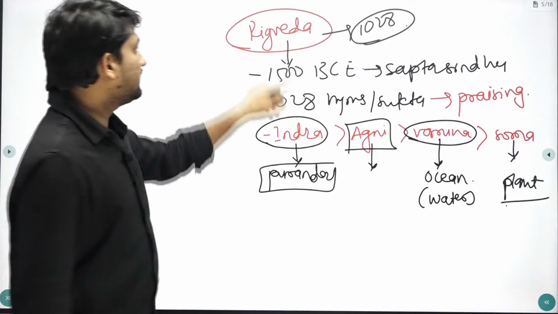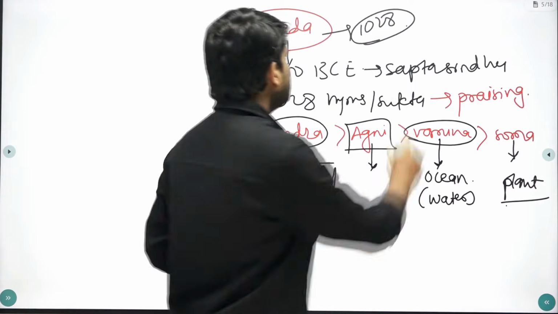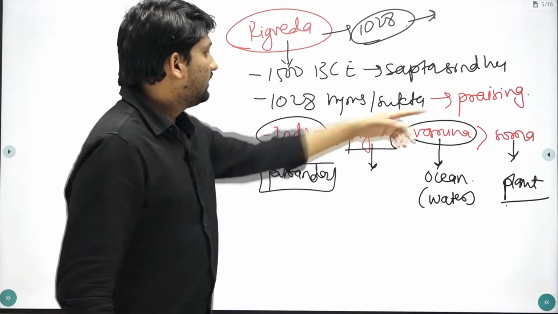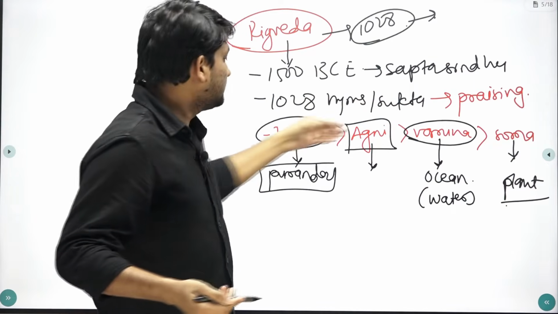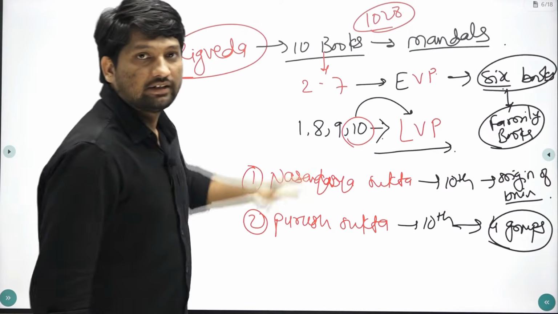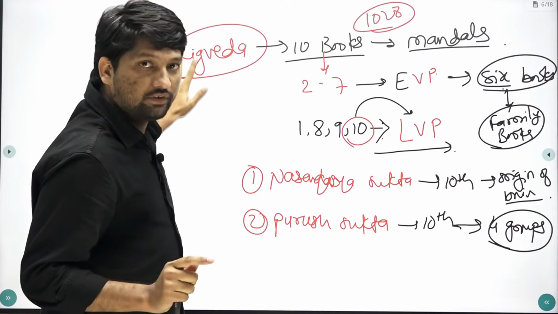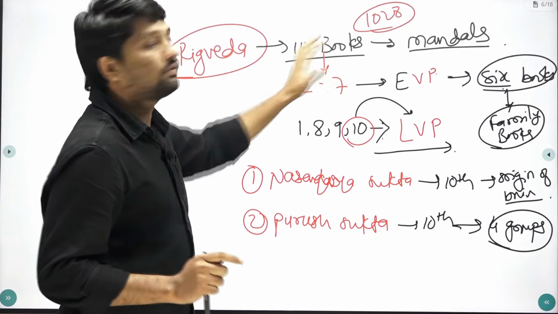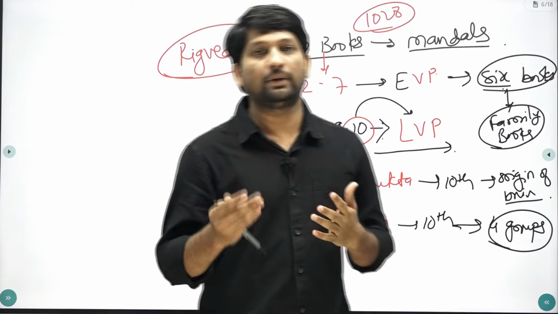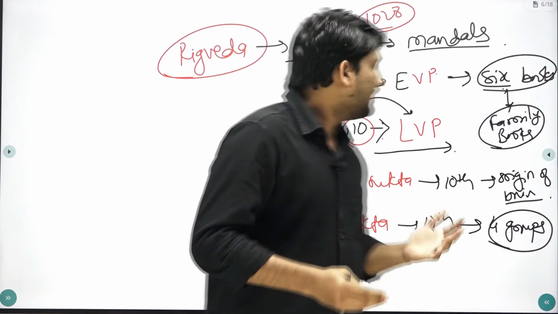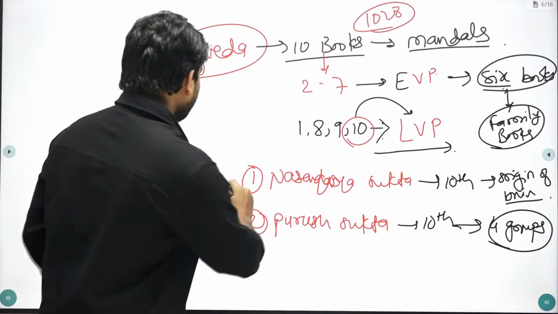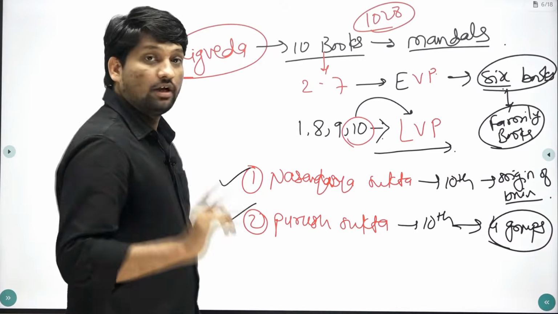So these are the things important for you to remember about the Rigveda Samhita. It consists of 1028 hymns or suktas, which were praise related to different gods: Indra, Agni, Varun and Soma. The Rigveda is not a single book; it consists of 10 books, which we call mandalas. The 2nd to 7th, these 6 books, were composed during the early Vedic period, and the remaining 4 during the later Vedic period. You have to remember 2 suktas, Nasadiya Sukta and Purush Sukta.